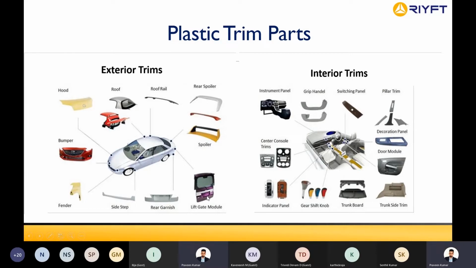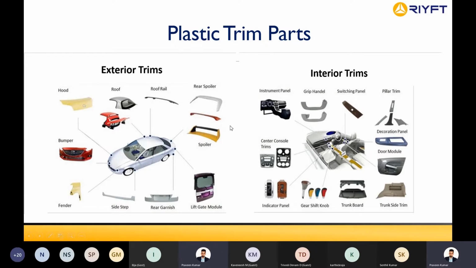The back door is called the lift gate or tailgate module. Your rear garnish modules. Your side steps or skirts, or your fenders, your bumpers, your front bumper, your rear bumper. All these components are made using plastics.